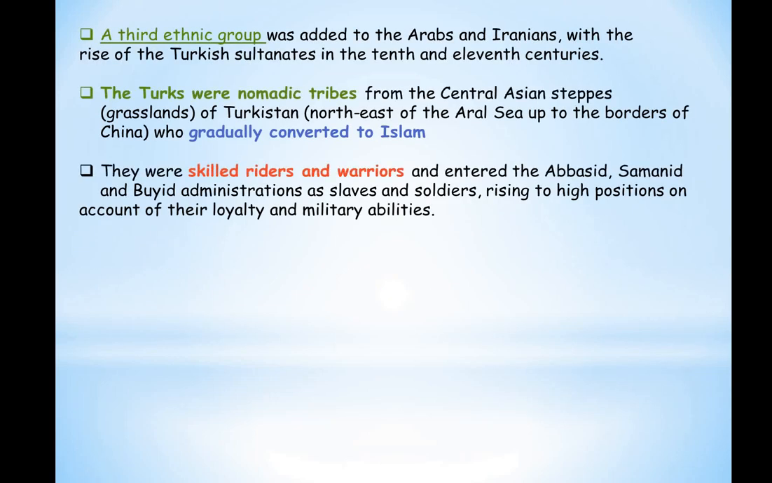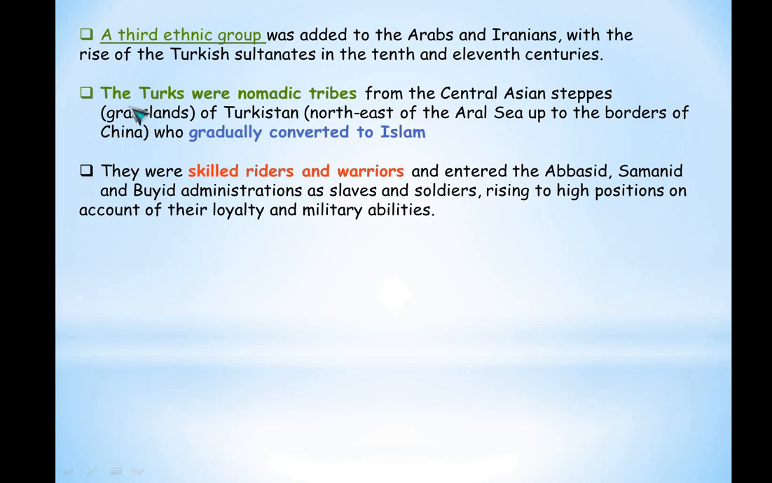Now there was another ethnic group which was added to the Arabs and Iranians. Apart from those two, a different ethnic group came into being with the rise of the Turkish sultanates in the 10th and 11th centuries. What is the title of this portion? The fall of the caliphate and the rise of sultanates. So now you know who the sultanates were. They came from the Turkish regions. They were Turkish, another ethnic group coming up among the Arab and Iranian parts.